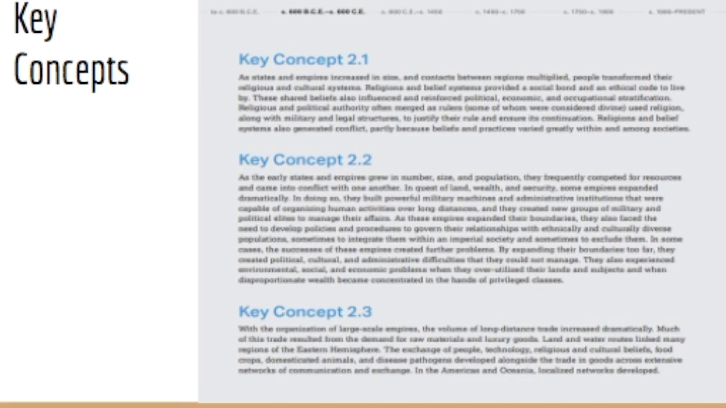As these empires expanded their boundaries, they also faced the need to develop policies and procedures to govern their relationships with ethnically and culturally diverse populations, sometimes to integrate them within imperial society and sometimes to exclude them. In some cases, the success of these empires created further problems. By expanding their boundaries too far, they created political, cultural, and administrative difficulties that they could not manage.